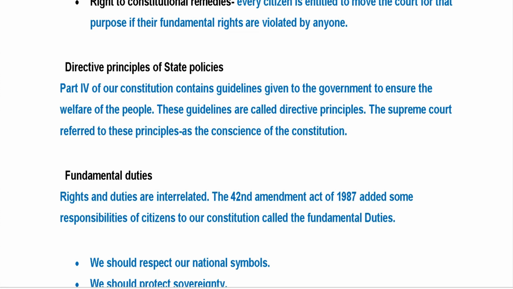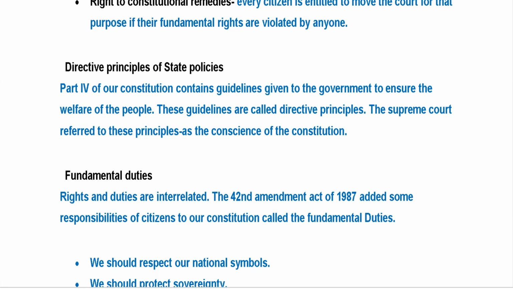In class 11th and in class 10th also you are going to read about this content. So whatever you are reading here in class 8, remember that in your further classes it is also going to help you. The directive principles are the guidelines given to the government to ensure the welfare of the people. It means the government has to work according to this, and for what kind of work? For the welfare of the people.